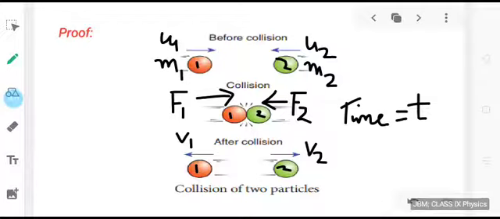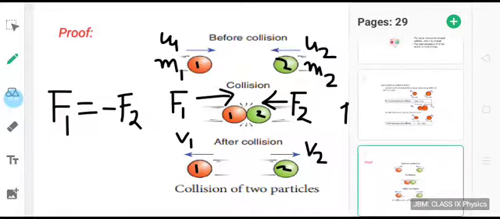Now, in this case, aren't F1 and F2 the action and reaction forces? So, by Newton's third law, to every action there is an equal and opposite reaction. The equal sign has been put to signify the magnitude, and the negative sign has been put to signify the direction. So, F1 is equal to minus F2.